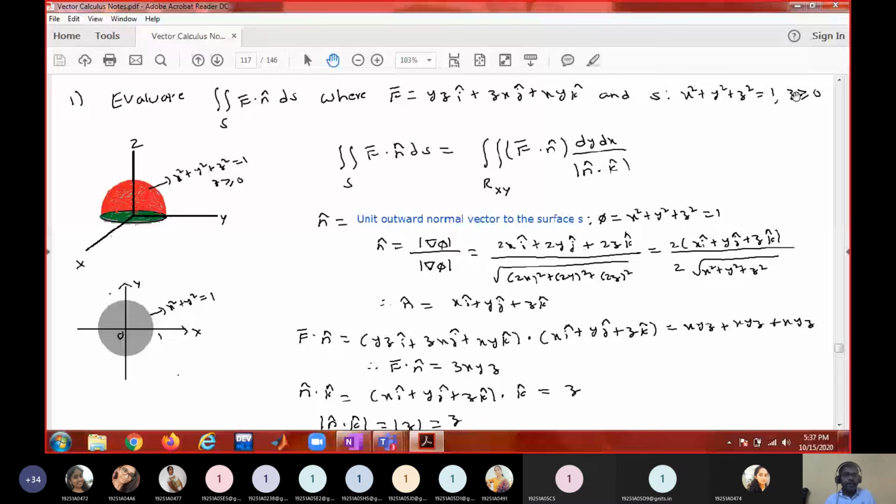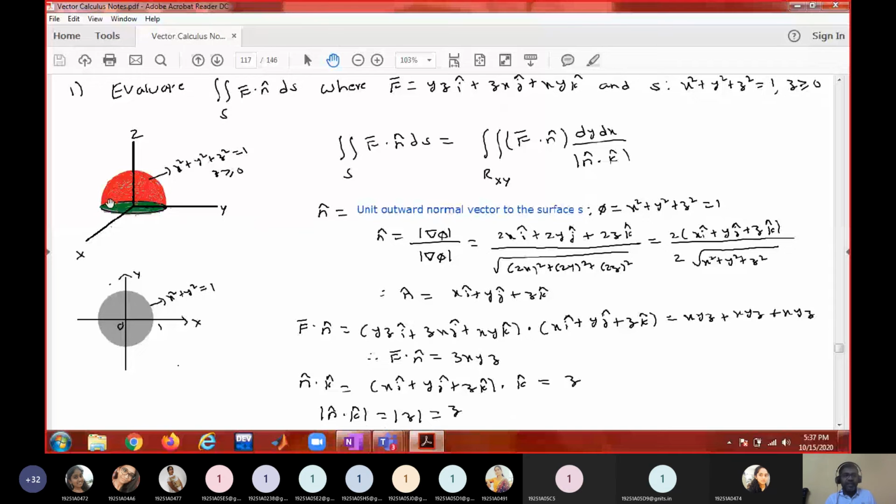Okay. Now find out the unit normal vector to this surface. So phi is x square plus y square plus z square equal to 1. What is the unit normal vector formula? Del phi by mod del phi. So you will get a unit normal vector like this. And find out f bar dot n bar. F bar is given, n bar is given, f bar dot n bar is a scalar in x, y, z.